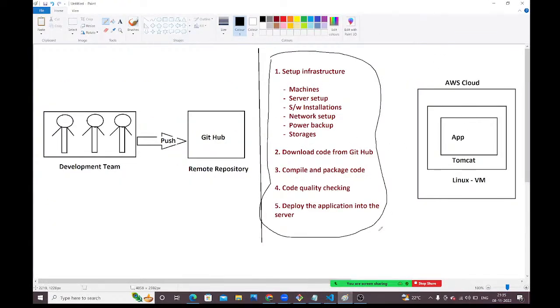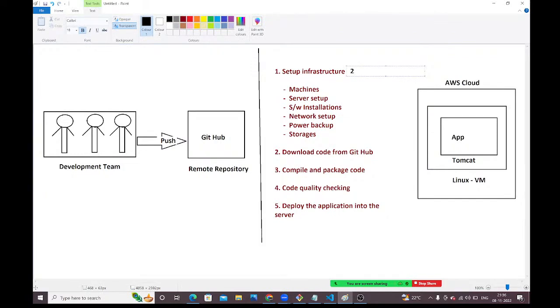Observe this diagram, guys. Now observe carefully. If you want to set up the infrastructure, what are you going to use? Infrastructure setup we can do in two ways, guys. What two ways are there? One is through the GUI we can do, guys.